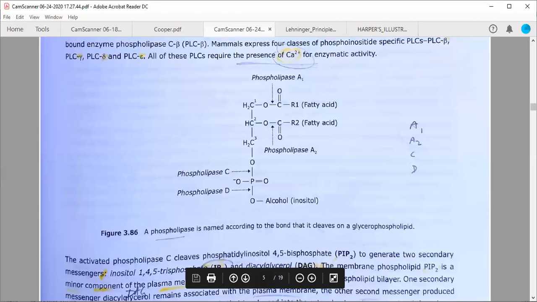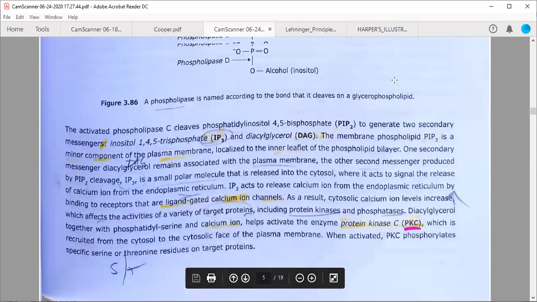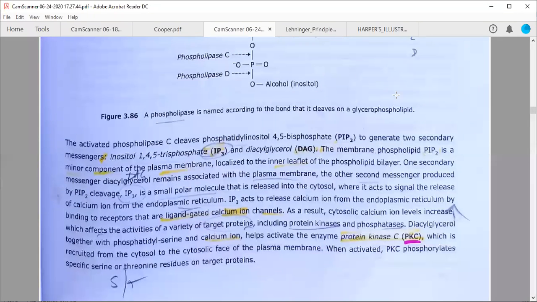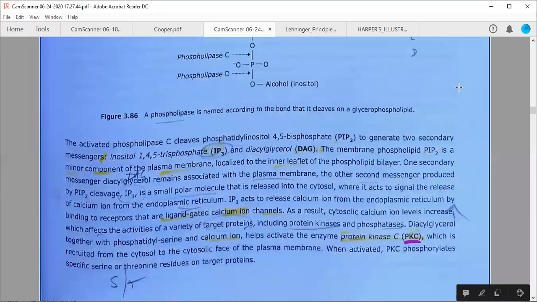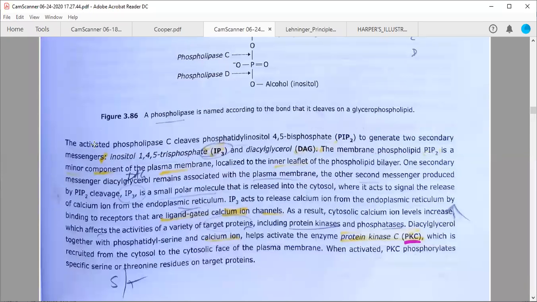Now, we were here actually. Okay, so we will be discussing protein. Phospholipase C beta. Activated phospholipase C cleaves this particular phospholipid that is called PIP2, phosphatidyl inositol 4,5 bisphosphate, to generate two secondary messengers. We have discussed IP3 and DAG. The membrane phospholipid PIP2 is a minor component of the plasma membrane that I already told you, localized to the inner leaflet of the phospholipid bilayer.